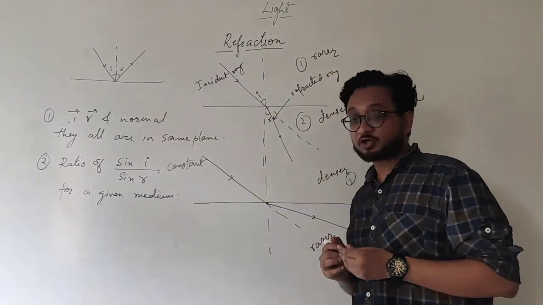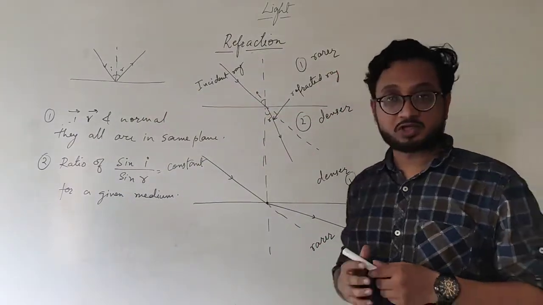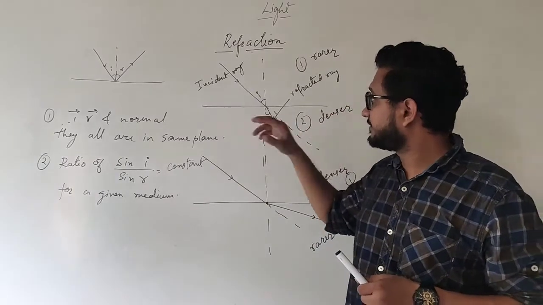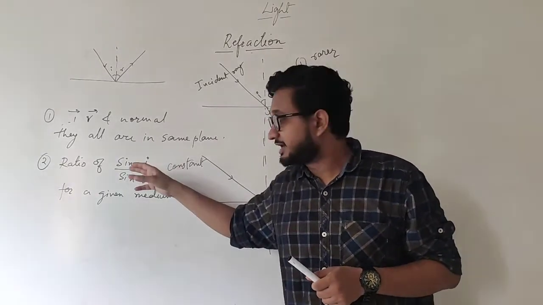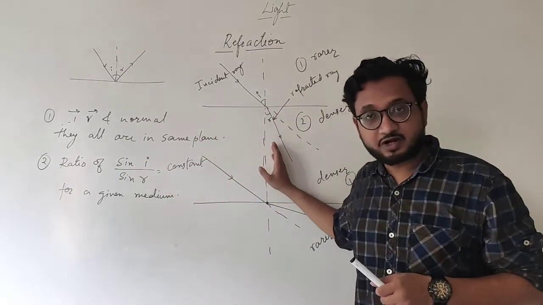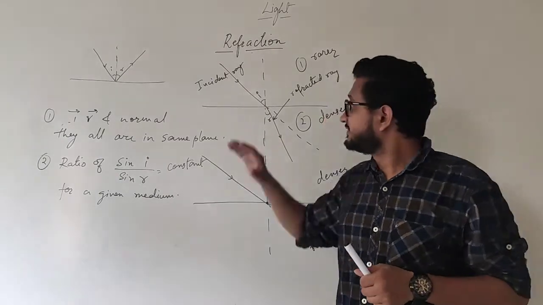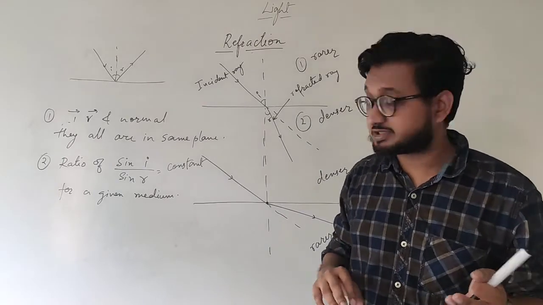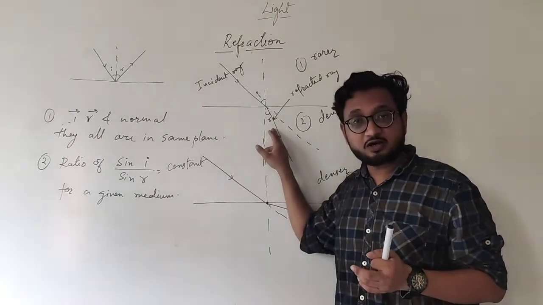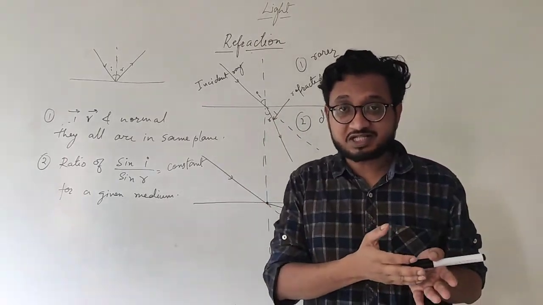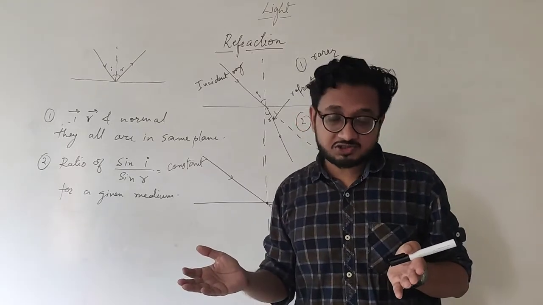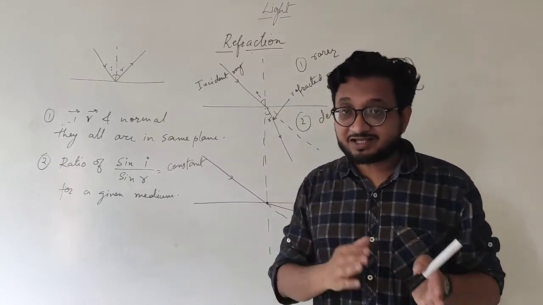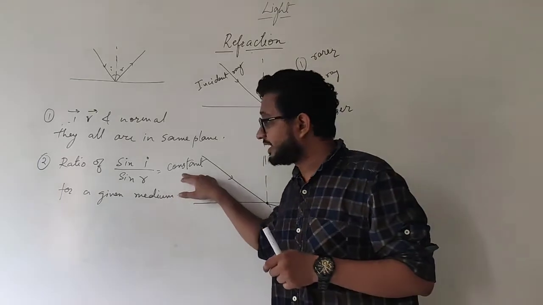So let's say that we are talking about air and water over here. In the first case, we have an angle of incidence of 30 degrees and we will get a certain value of angle of refraction. In the second case, we change the angle of incidence. Let's say now the angle of incidence is 60 degrees and for that we will get another value of angle of refraction. So when the angle of incidence changes, the angle of refraction also changes definitely. But when we take the ratio of the two, it will remain the same.